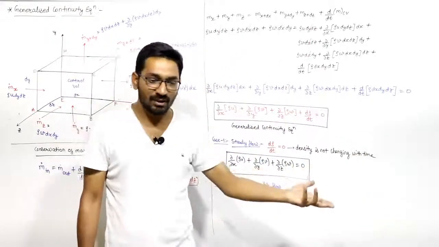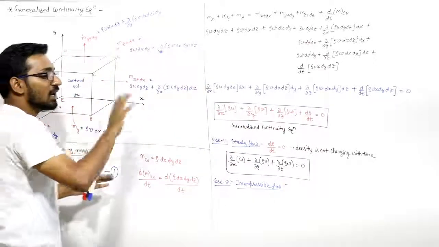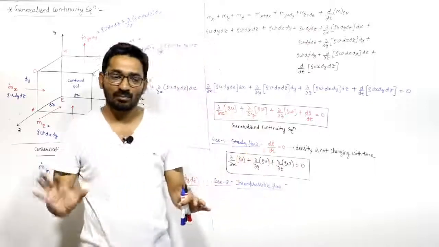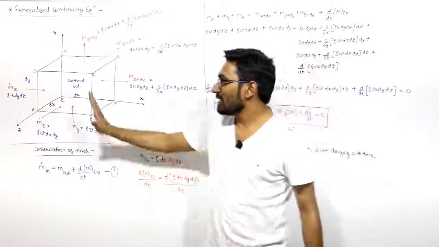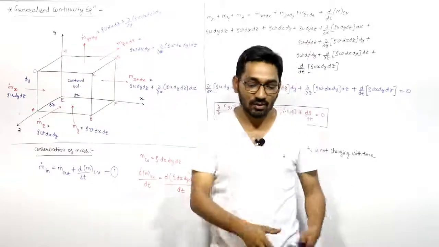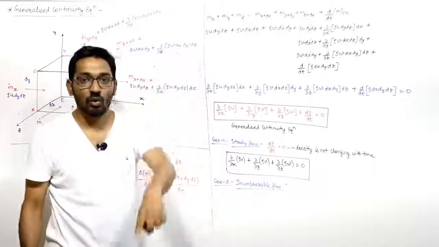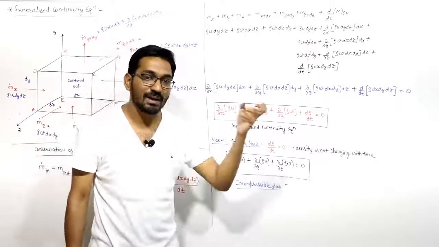Fluid may be compressible. We are saying that when the fluid is flowing through this control volume, the density will not change during this flow only. Maybe the fluid is compressible, maybe the fluid is air, right? Maybe the air is flowing, but we are saying when the air is coming from this point to this point, there should not be change in density. So the condition is incompressible flow, not incompressible fluid. I am not saying incompressible fluid.